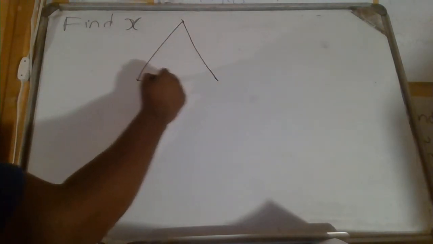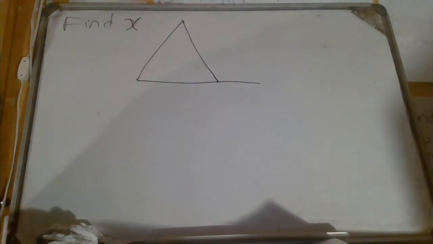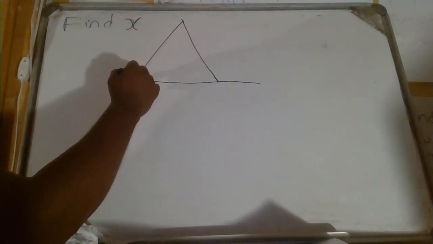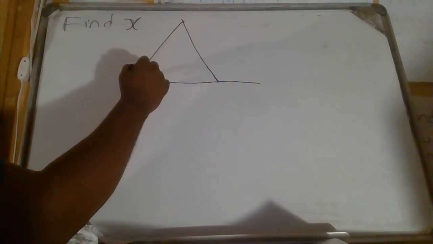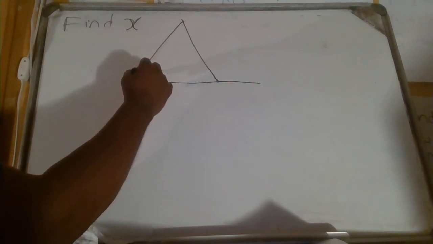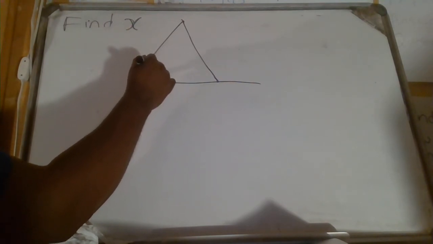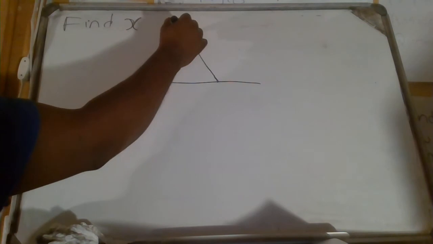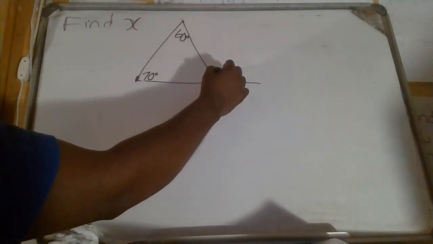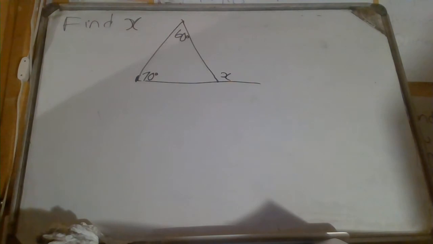Let's say now we do have a triangle again, and then we had this 70 degrees, and then we have this 60, and then we have x, and then we're supposed to find x.